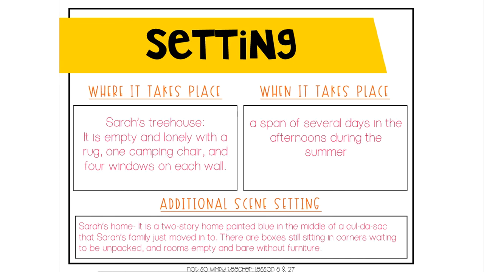Here's an example. Sarah's treehouse. It is empty and lonely with a rug, one camping chair, and four windows on each wall. Do you notice the detail that's written there? It doesn't just say it took place in a treehouse. No, it tells us so we can actually picture that treehouse. This is where you can close your eyes and picture it. The more you describe and the more you fill out here, the better and easier it will be to write your story. Let's move on.